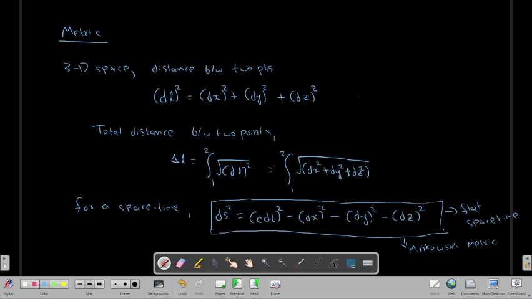You can see that this is also a metric, giving you the distance between two points. If you incorporate time, there is an extra factor related to the time difference between two points, and the space terms are the same. So this is the Minkowski metric.